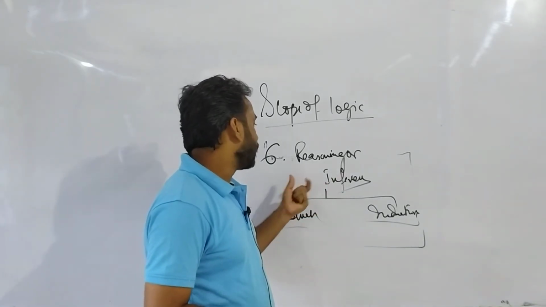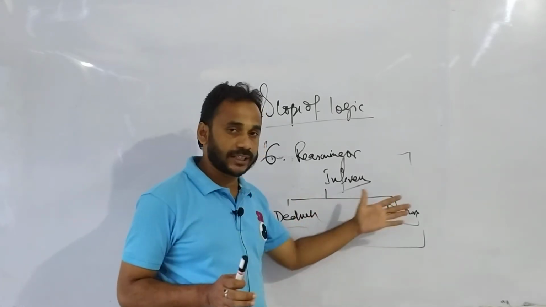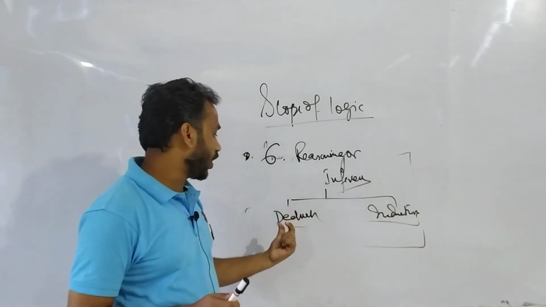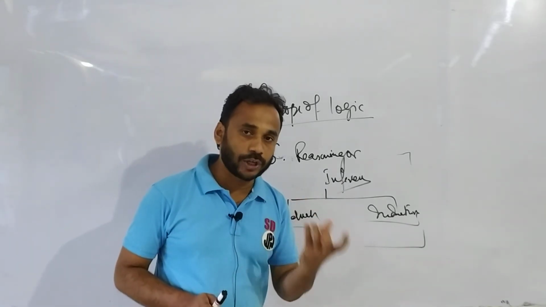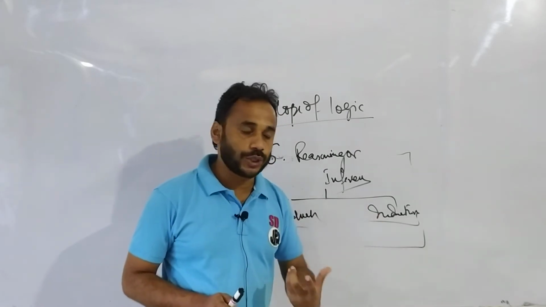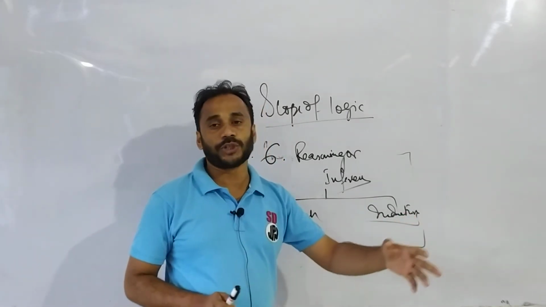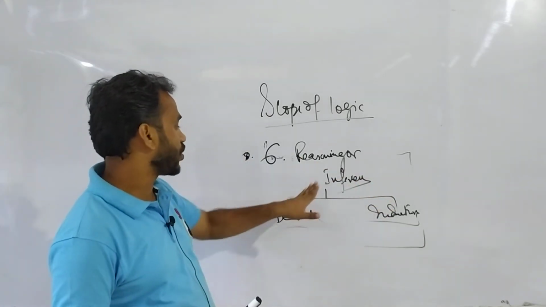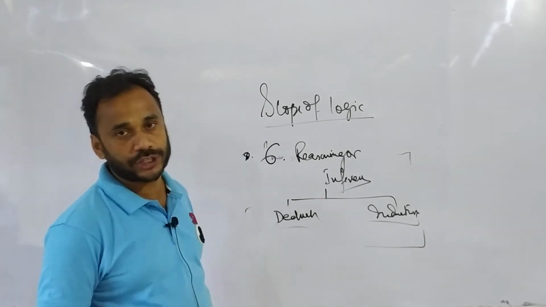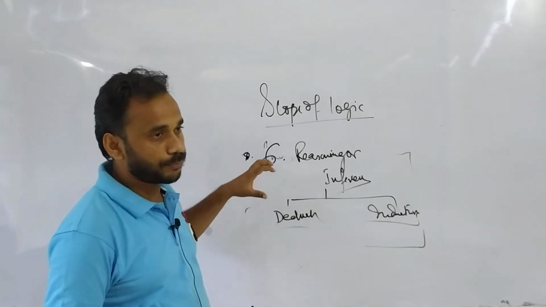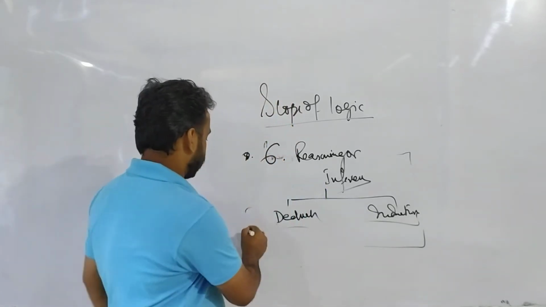So here reasoning or inference is of 2 types, one is deductive, another is inductive. The part of logic which deals with deductive inference is called deductive logic. The part of logic which deals with inductive inference is called inductive logic. So reasoning, of 2 types, deductive and inductive, comes under the scope of logic, and this is point number 6.